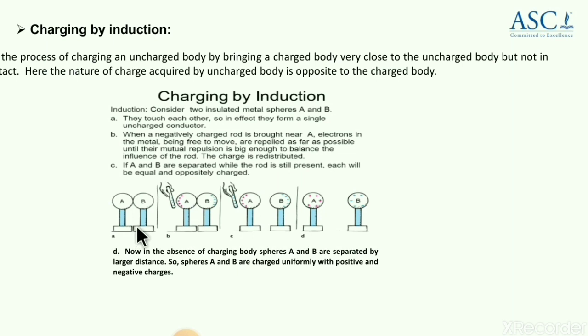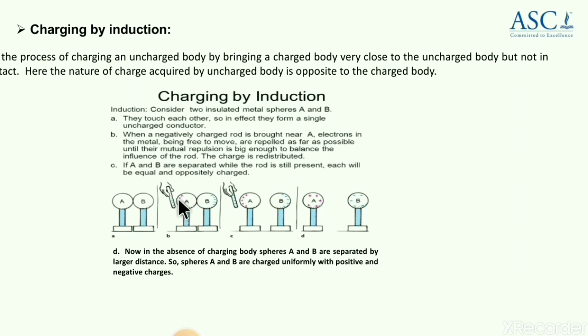See, in the first diagram you can see there are two metallic spheres A and B, mounted on an insulated stand to avoid the flow of excess charges after the process is completed. In the next diagram you can find a charging body, a negatively charged body, brought very close to the body A but not in contact.